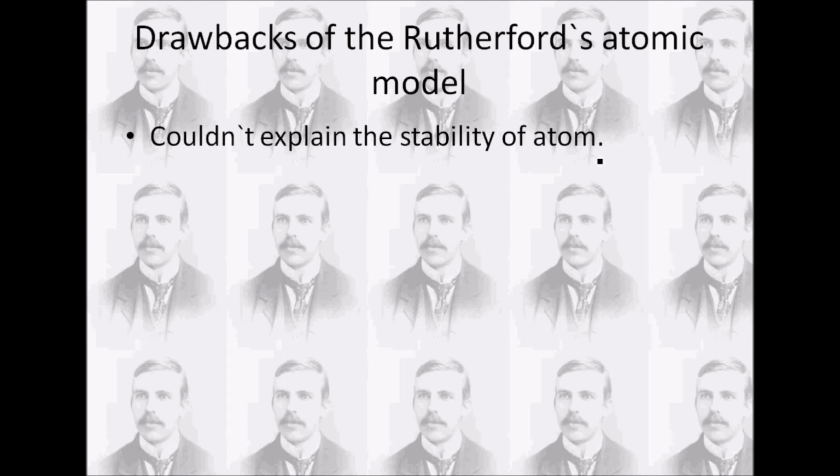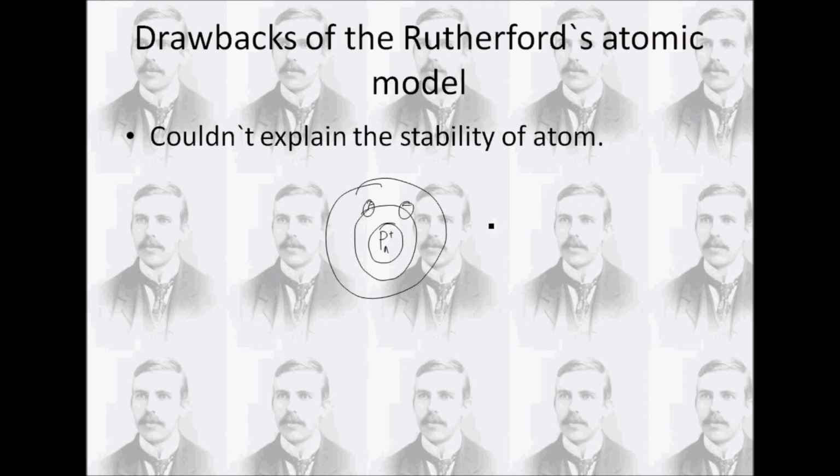How? On the basis of the alpha particle scattering experiment, he gave this picture of the atom. He made us understand that this is the structure of an atom, with the protons and neutrons residing in the nucleus of the atom, and the electrons revolving in circular paths.